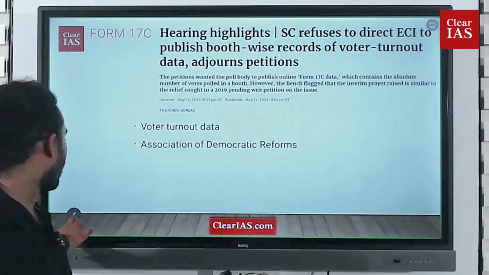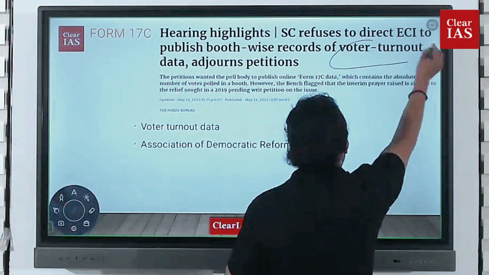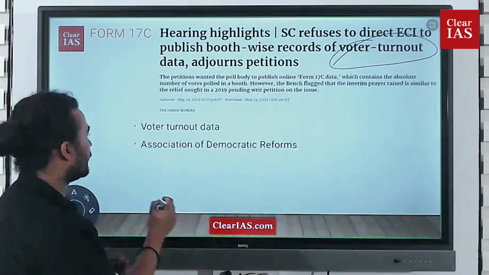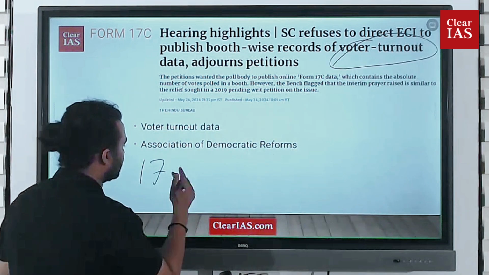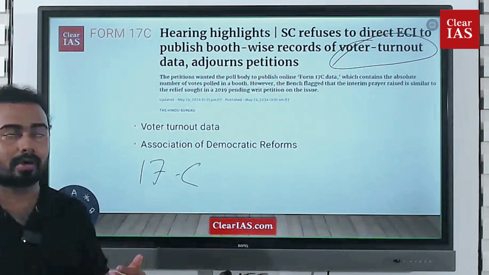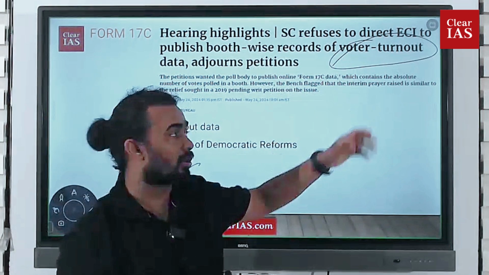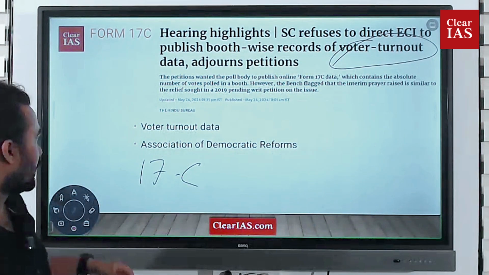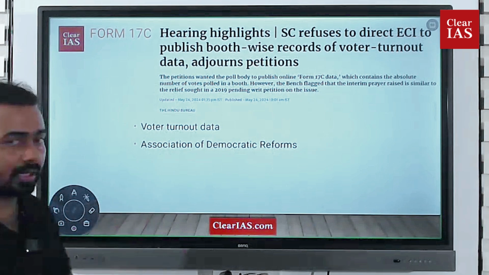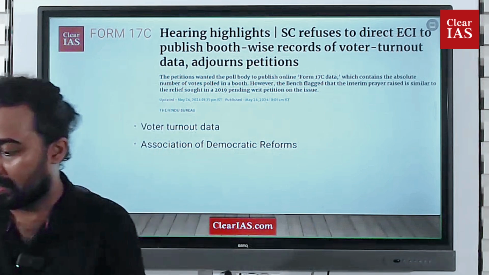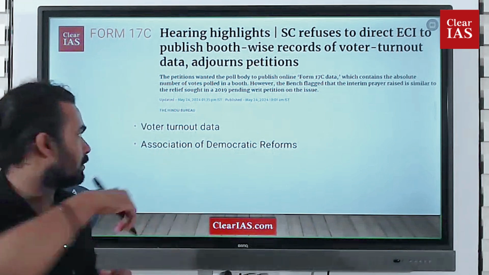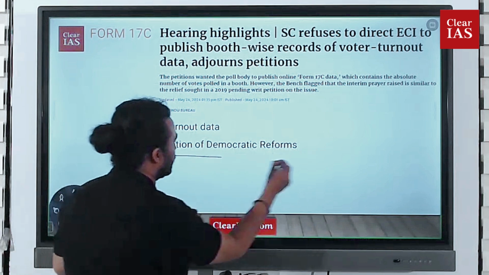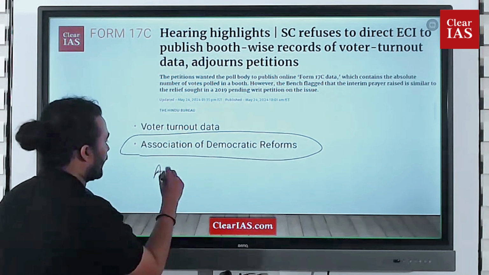of voter turnout. So that topic of voter turnout is why this data, the Form 17C, is important. What is happening is that when an election is happening, this association is the Association for Democratic Reforms, that is ADR.